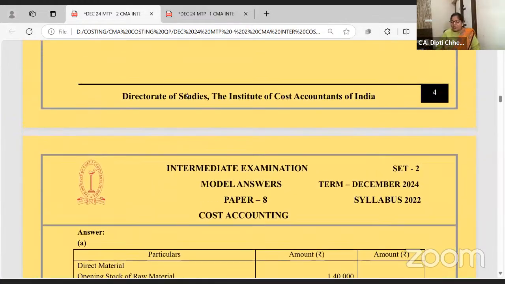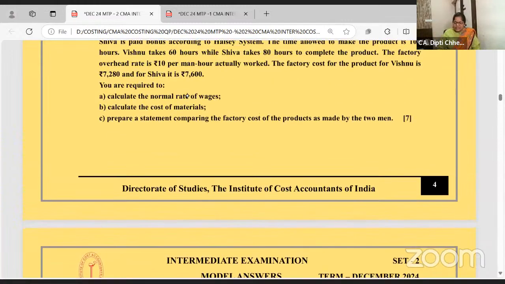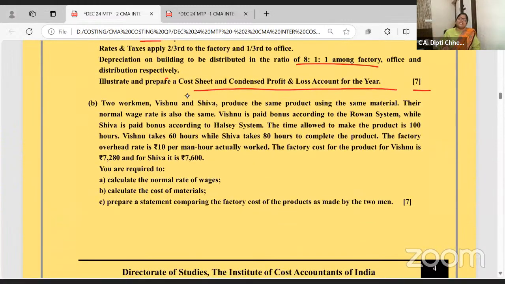Next problem, we have solved two exactly same problems in the study material. And of course, it is there in CA CMA sub study material or exam में आता है. Labor problem for Rowan and Halsey. You have to make two equations. So first, let us make the equation according to who is following. One secret repeatedly I have told you in the one shot revision video is put the data in the answer sheet and your pen will flow. Trust me, dear students, put it in the answer sheet and your pen will flow. That's one of the essential things.